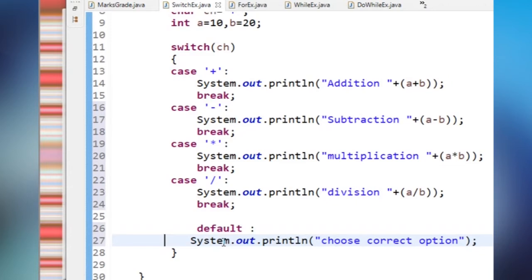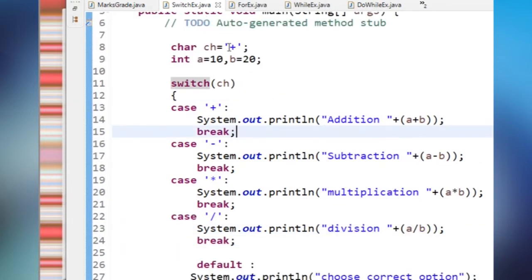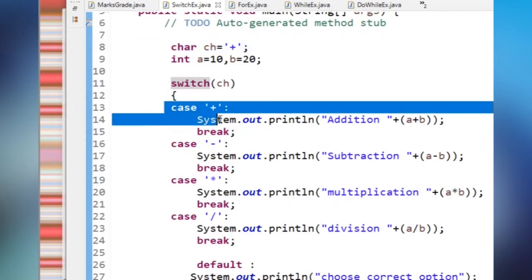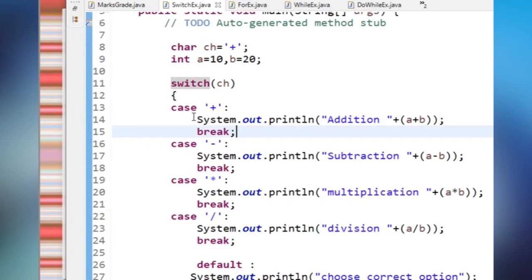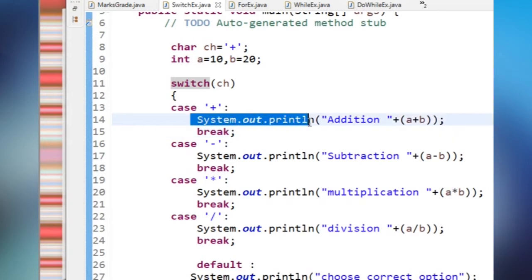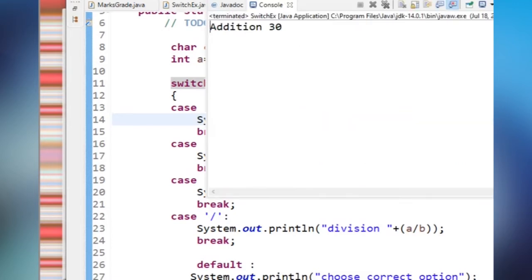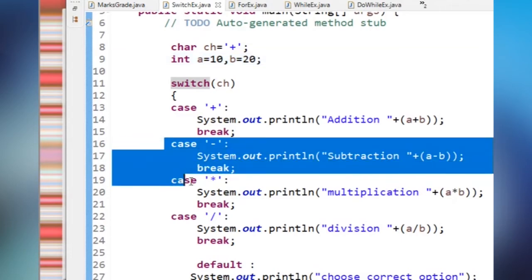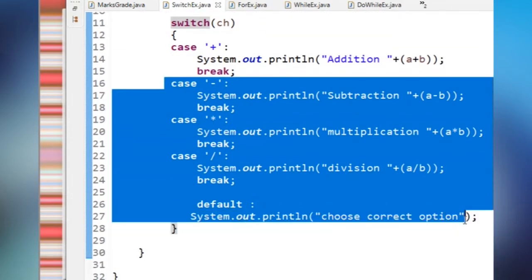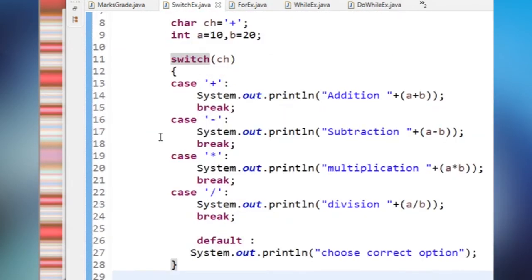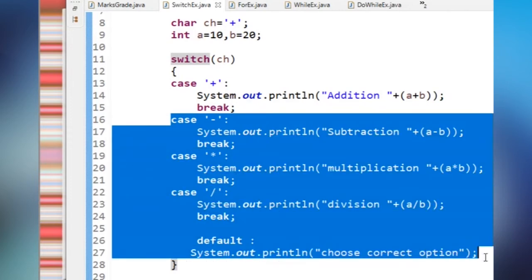So I'm saving the program. Now see which character I am passing to the switch. I am passing the plus. So this case was matched. This case was matched means what will be the output? System.out.println addition a plus b, 10 plus 20, what is the output? 30. So I'll get addition 30. These cases won't execute. The JVM won't execute these statements.